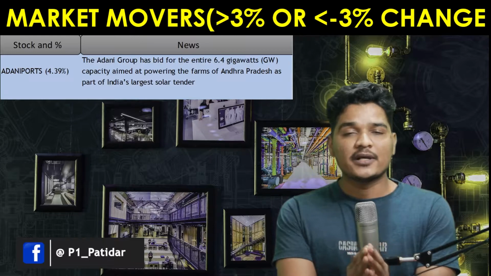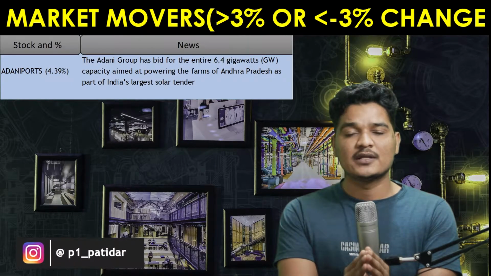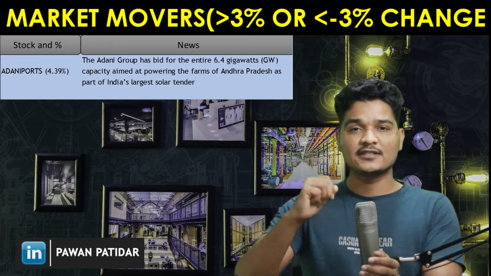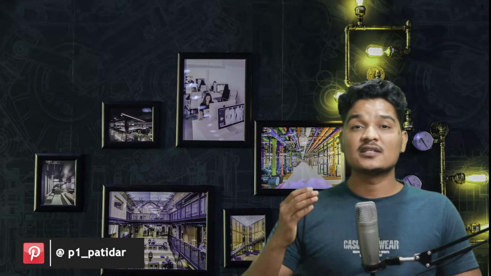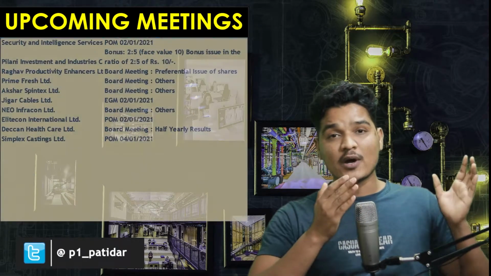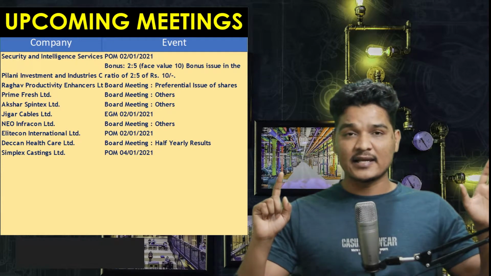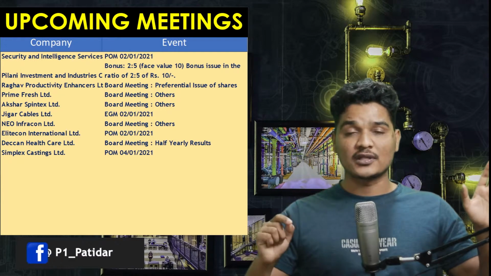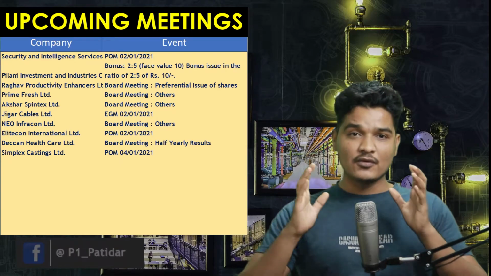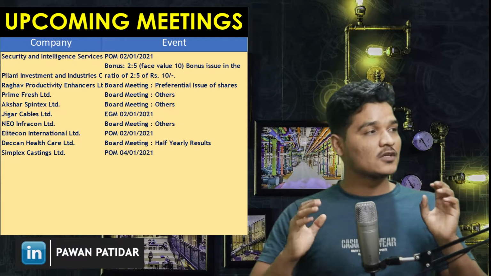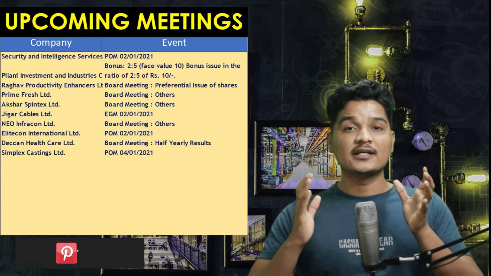And if you want to predict the next trading session movement, then first we have to analyze which are the upcoming meetings which can affect the market. So let's discuss which are the upcoming meetings which can affect the market. So if you see here, then these companies are going to hold the meeting in next trading session. So I have taken the meetings on 2nd, and also I have taken the meetings on 4th as well, because on 4th we will be trading, and at that time also there will be some meeting which will be going on. So we have to take that also in consideration.